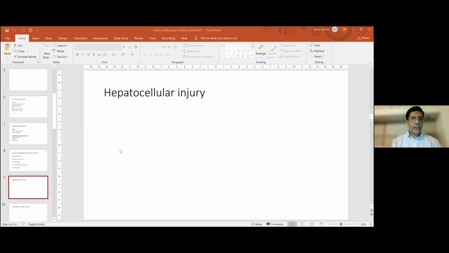So in hepatocellular injury, the report will read ALT, AST greatly elevated, bilirubin will be high. Alkaline phosphatase and GGT will be not so markedly raised, will be mildly raised or normalish, high normal. And look at the two other synthetic functions. Look at prothrombin time, look at albumin. The half-life of albumin is much longer. In acute liver cell failure or acute hepatitis, if the patient is going to decompensate, the prothrombin time will get elevated first, not so much the albumin.